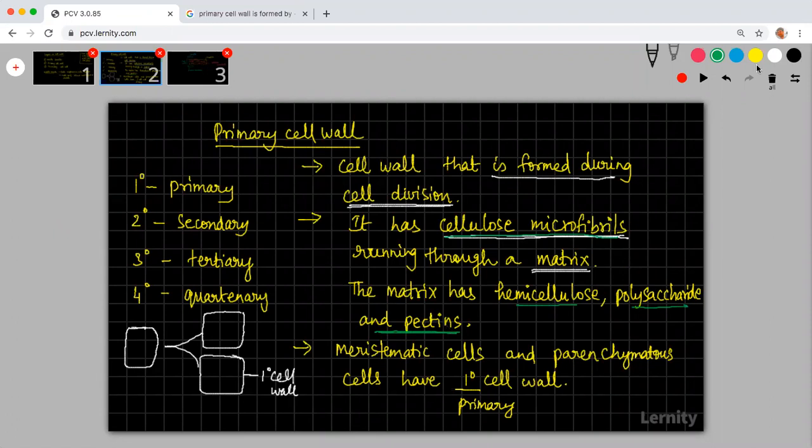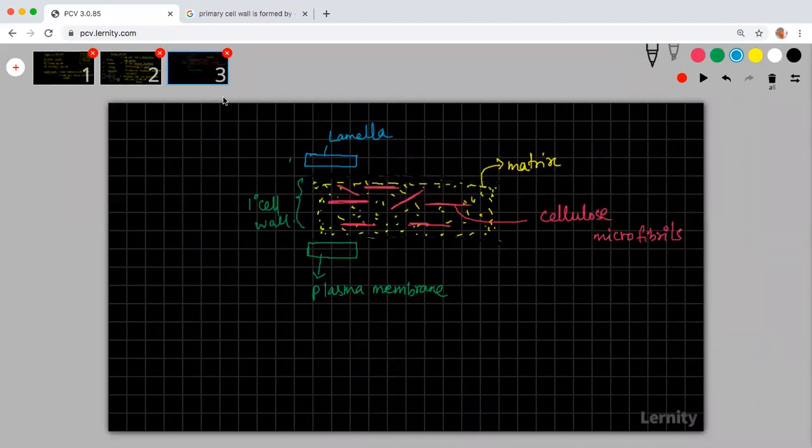Okay. One more thing that you need to understand is that meristematic cells and parenchymatous cells will have primary cell wall. There are two types of plant cells. In 9th standard, you might have studied the dividing cells. The dividing cells are called meristematic cells. Meristematic cells are one type of cells in plants which will divide. Once these meristematic cells are divided completely, they move on to become a permanent cell.